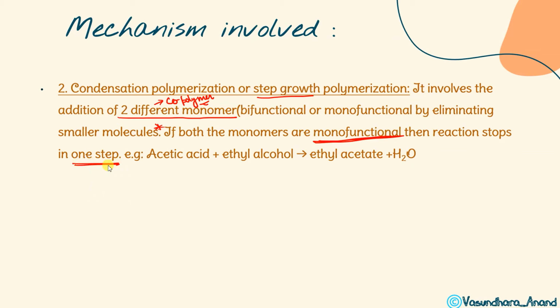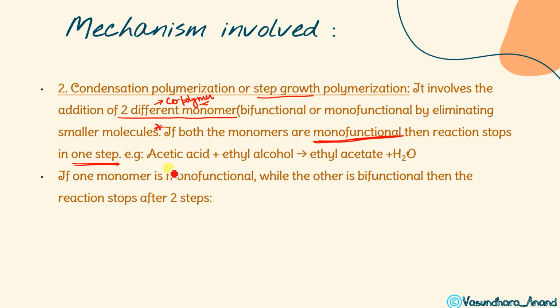The reaction will stop in one step only. For example, acetic acid and ethyl alcohol give ethyl acetate and water. We all know this reaction. Let me write it: this is ethyl alcohol, so I can write it like this. And what will happen? This is going to form CH3COOC2H5.